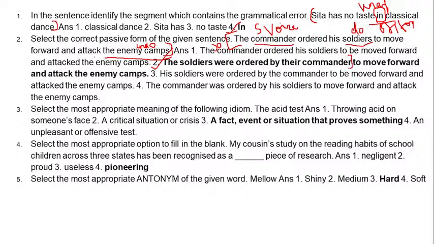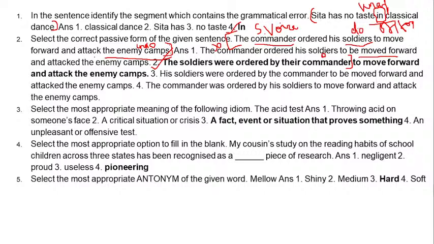So this is absolutely correct. We shall take the sentence only till here to get our answer correctly, because the rest of the part is just for the sake of completing it. To move forward is the infinitive complement, like a verb complement. Commander is here our agent, just like commander was our subject in the original active sentence.